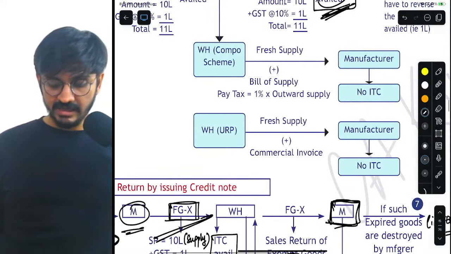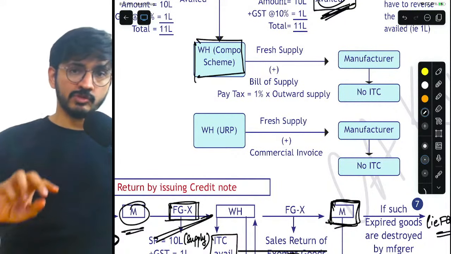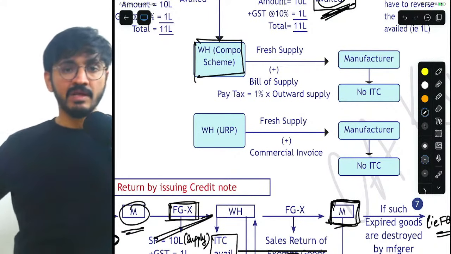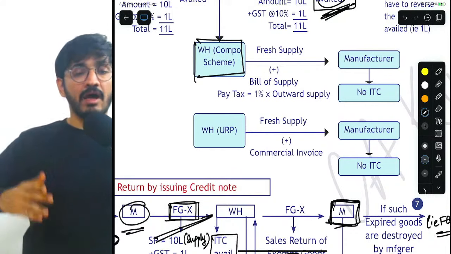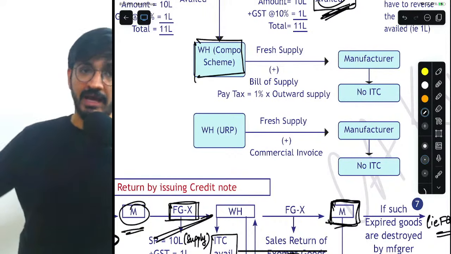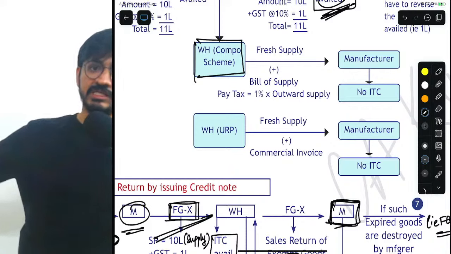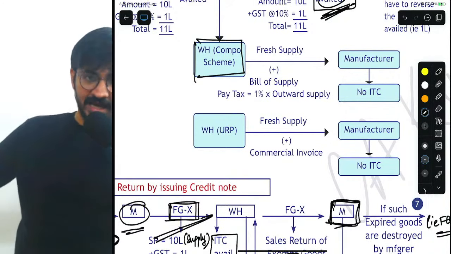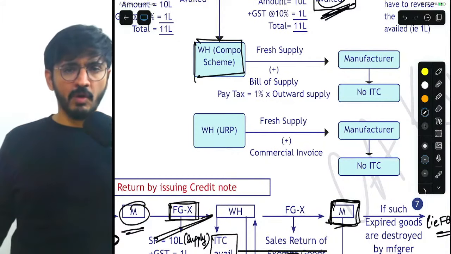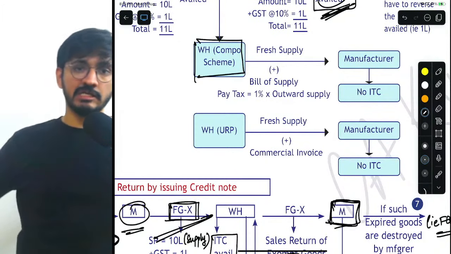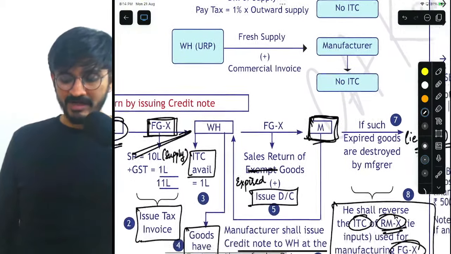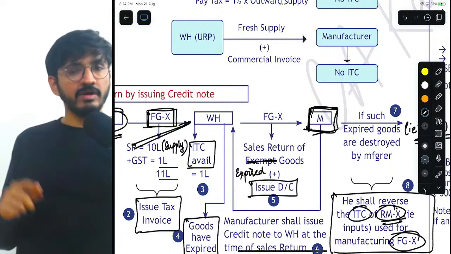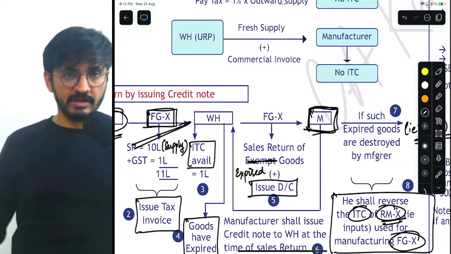Correct? In the second case, let's say, for example, the wholesaler happens to be a compo taxpayer. In that case, again, if he treats it as fresh supply, he will have to issue a bill of supply. And at the same time, whatever value at which he is supplying, he will also have to pay 1% GST on that, because that is the rate at which a compo taxpayer pays tax. Obviously, the recipient will not get any ITC, because a compo taxpayer cannot charge GST.